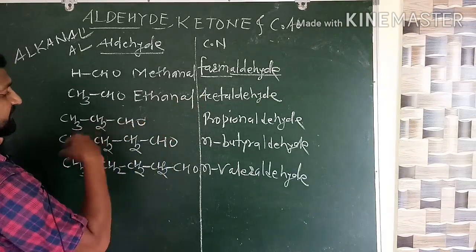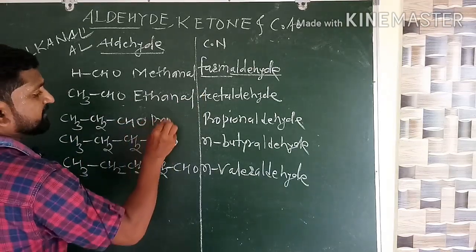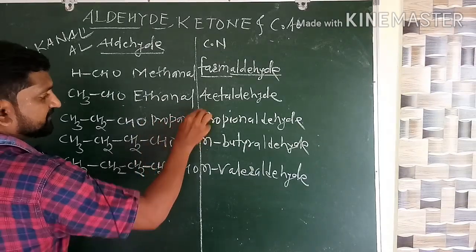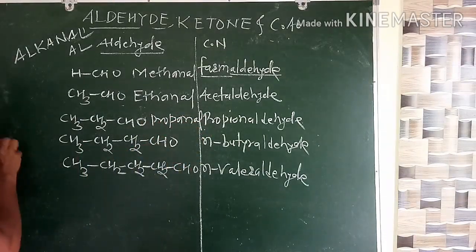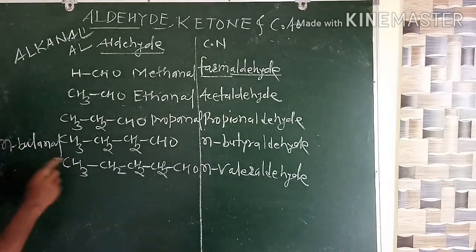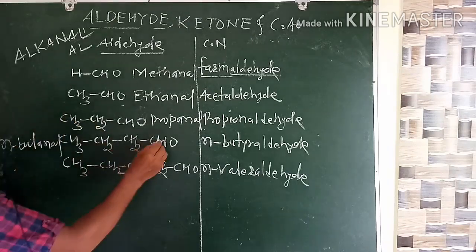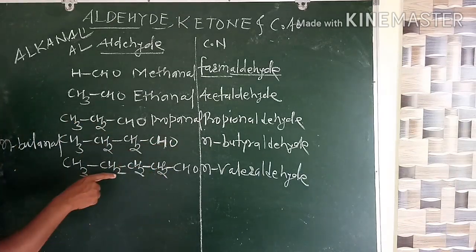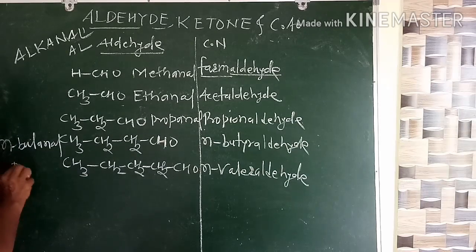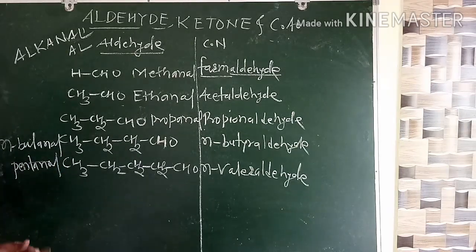Three carbon containing alkane is propane, therefore it will be propanal. And butanal. You should not write N before it. Why? Because this is always normal. After that, pentanal. So in this way we have to write the IUPAC name.